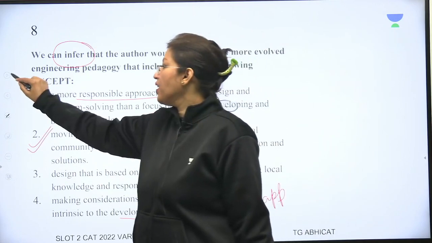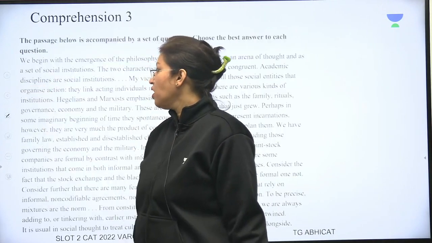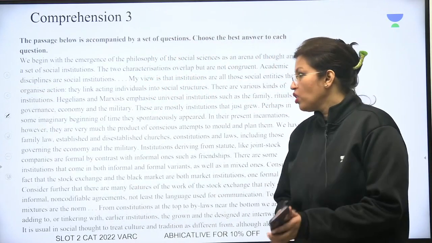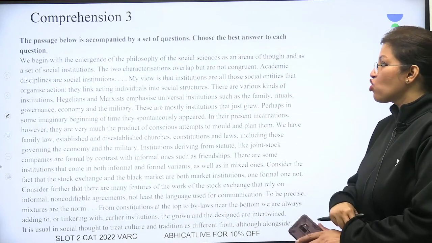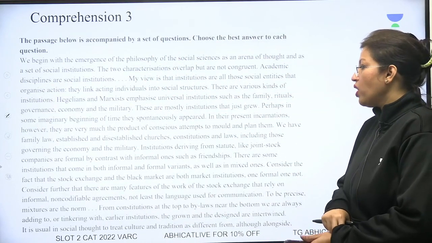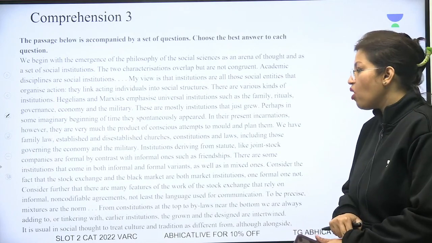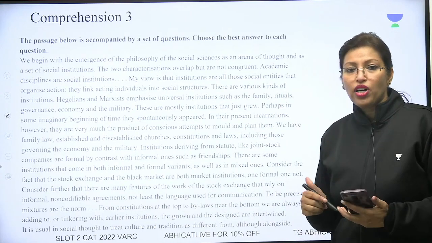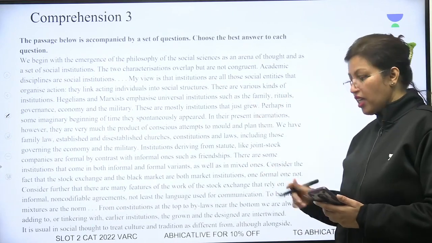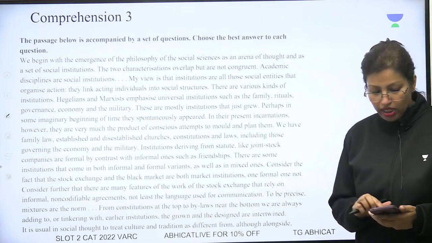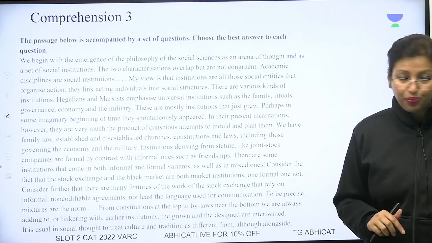Let's take a look at the next passage, passage number 3. Now, this one was a very interesting one. Social institutions, and what are these social institutions and how do they form part of our society? So let's take a look. Let's read this passage and then discuss it.